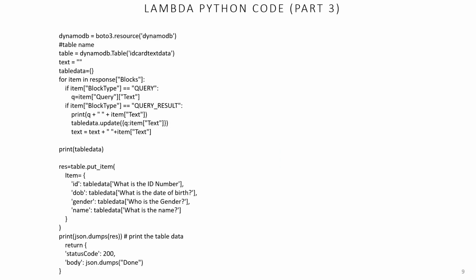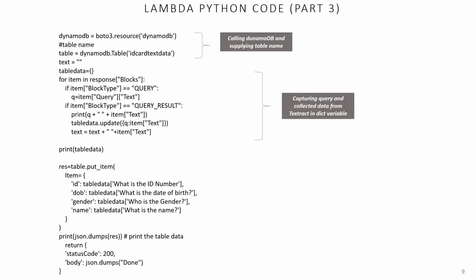In this final part of the code, the AWS DynamoDB service is referenced using the DynamoDB variable and the table name is supplied. From the response variable, the queries and their extracted data are stored in a dictionary variable, table data. The extracted data is now inserted into the DynamoDB table against the respective key in the table.